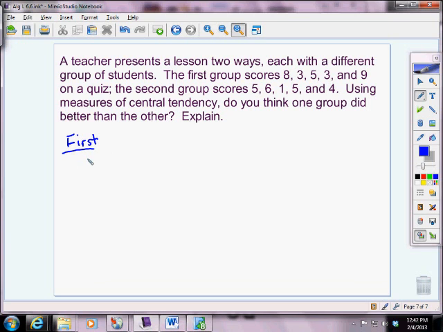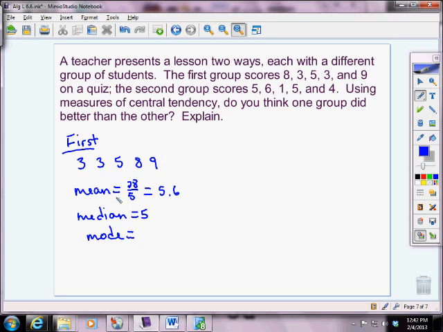So let's start by putting them in order and finding out what the measures of central tendency are. 3, 3, 5, 8, and 9. Our mean, if we were to add all of these up, 3 plus 3 plus 5 plus 8 plus 9, that's 28. And divide it by 5, we would get 5.6. Our median, which is the middle number, in this case would be 5. And our mode is the number that occurs most often. In this case, 3 occurs twice, so our mode is 3.